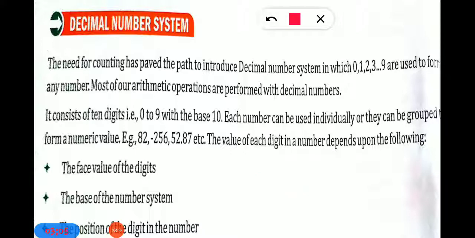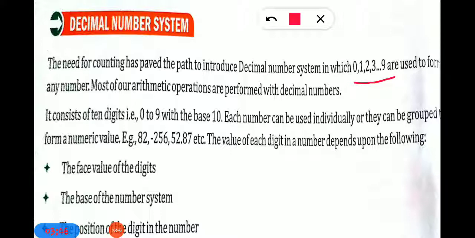The need for counting paved a path to introduce the decimal number system. First of all, the decimal number system was introduced, in which the numbers 0 to 9 are used to form any number. 0 to 9 digits are used to form any number. Using 0 to 9, you can form any number in hundreds, thousands, 10,000, lakhs, 10 lakhs, any number you can create using 0 to 9 only. Because any number in any series, in hundreds or thousands, is made from the digits 0 to 9 only, right?